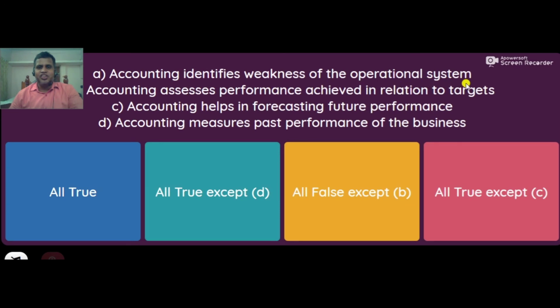Accounting identifies weakness of the operational system. Accounting assesses performance achieved in relation to target. That's true. This is also true. Accounting helps in forecasting future performance. True. Accounting measures past performance of the business. All true.